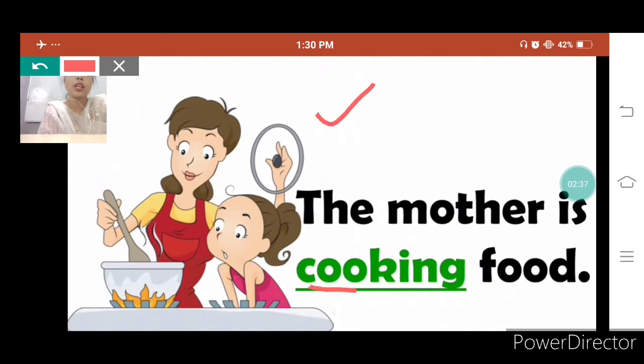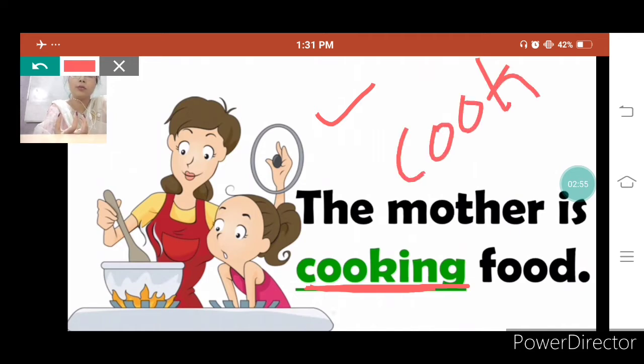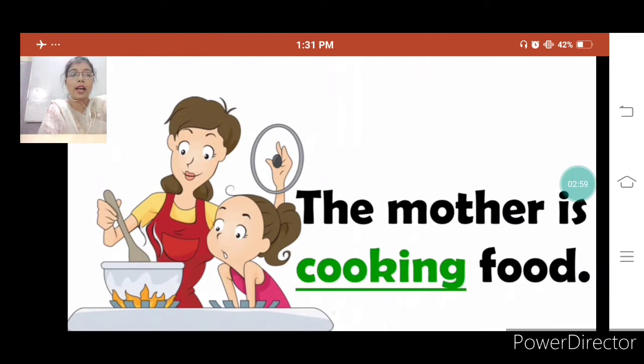What is the mother doing? Cooking. So cooking is an action word, or you can say doing word, because it is showing what the mother is doing. Cook is a verb also. So these are the examples of action words, doing words or verbs.